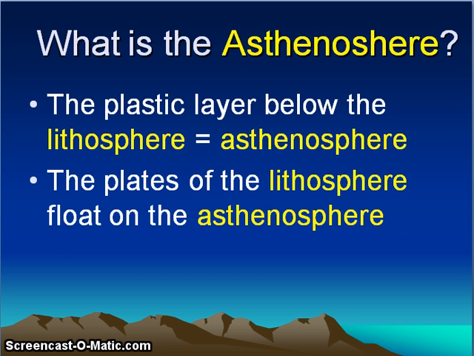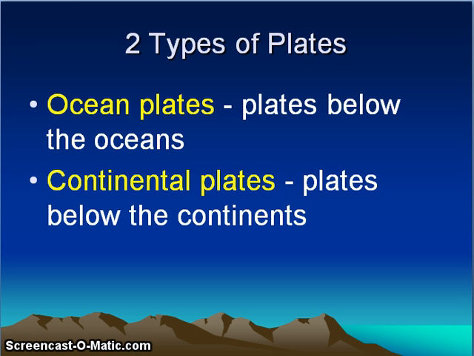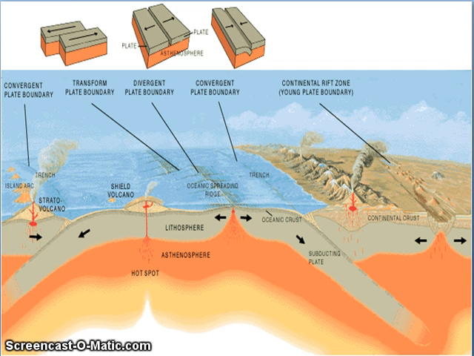What is the asthenosphere? The plastic layer below the lithosphere is called the asthenosphere. The plates of the lithosphere float on the asthenosphere. There are two types of plates: oceanic plates below the oceans, and continental plates below the continents. This is the image showing the lithosphere and asthenosphere.